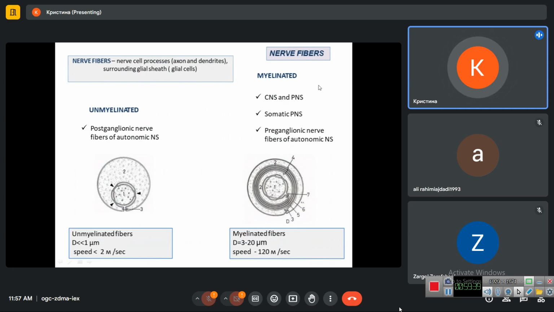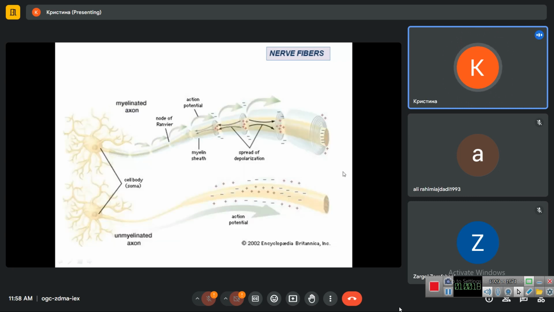But myelinated fibers are found in CNS and PNS. They form all the nerve fibers in somatic reflex arcs which innervate skeletal muscles, and they form preganglionic nerve fibers of the autonomic nervous system. Our somatic reflex arcs which innervate skeletal muscles should work very fast, because we need to contract our muscles voluntarily very fast, so we need here very fast myelinated nerve fibers.